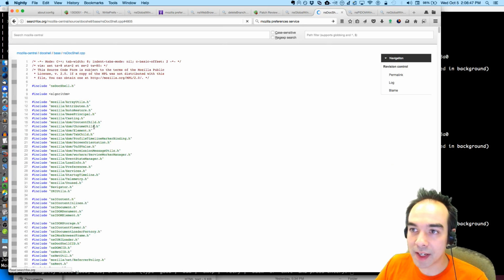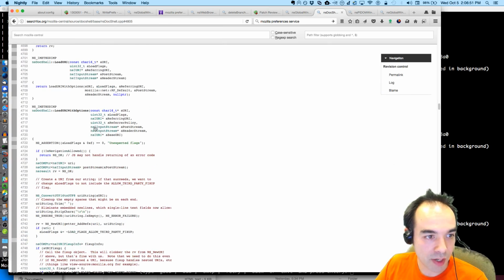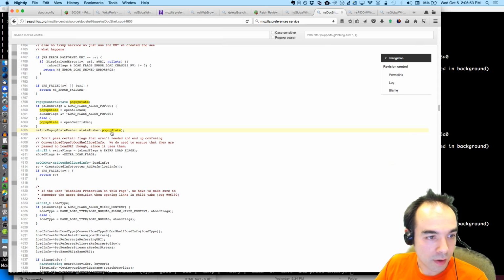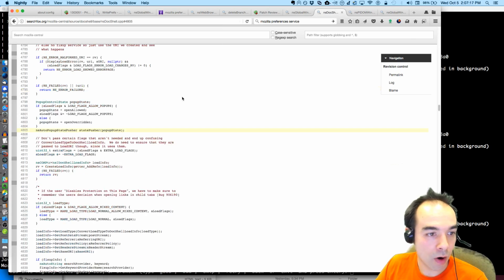The reason I'm digging around here, I want to understand all the stuff that BZ might be changing the behavior of. We get the pop-up, we create some pop-up state, and if the load flag says that we're allowing pop-ups, then we say open allowed, otherwise it's open overridden, and open overridden we will disallow window open.